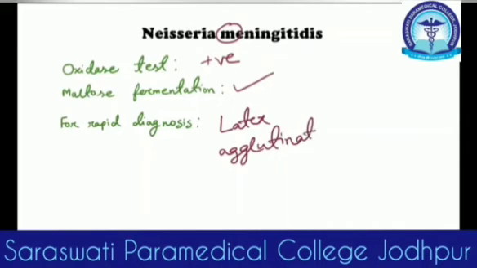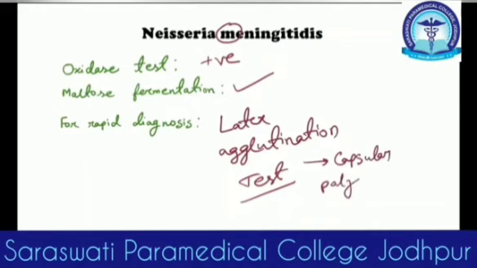This is a very important thing, because in a patient of meningitis you will not get very much time to do culture and other things. So the latex agglutination test will give you a rapid result. It will detect the capsular polysaccharide in the spinal fluid or CSF, and you will tell that this is a meningitis caused by Neisseria meningitidis.